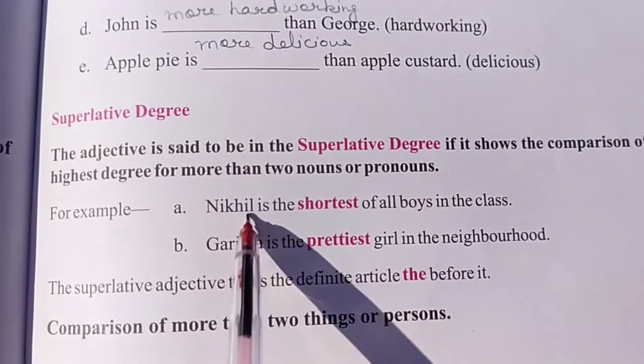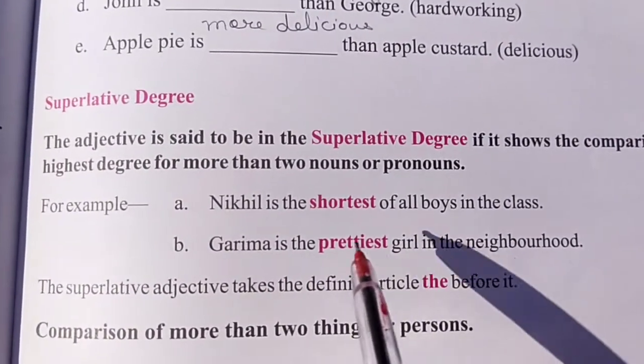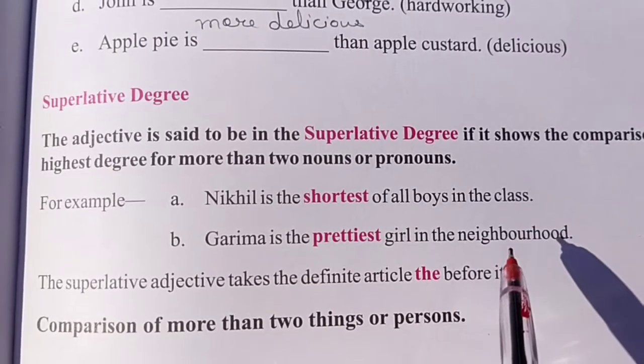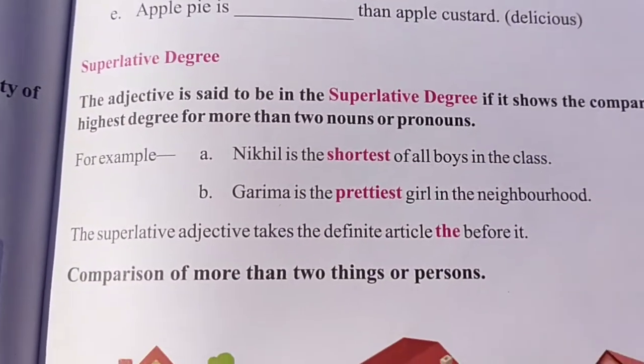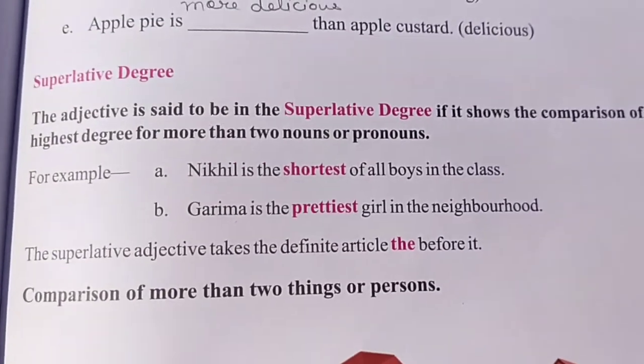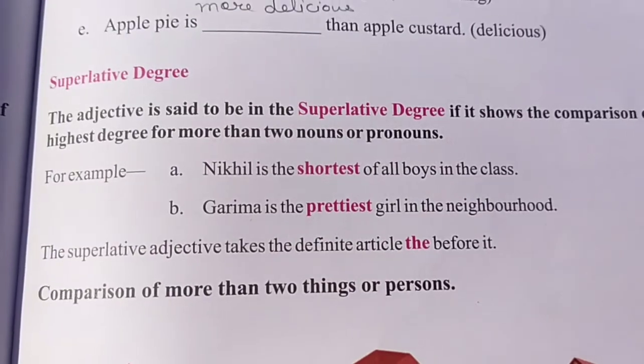Here you are comparing Nikhil with all the boys of the class. Next is Garima is the prettiest girl in the neighborhood. Here we are comparing Garima with all the girls in the neighborhood. So in the superlative degree, we compare one noun or pronoun with so many nouns or pronouns.